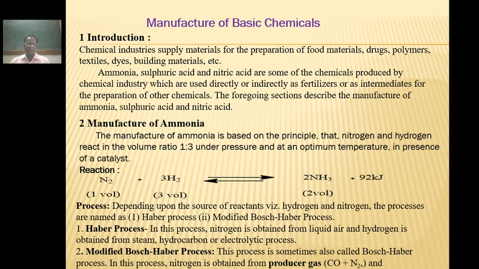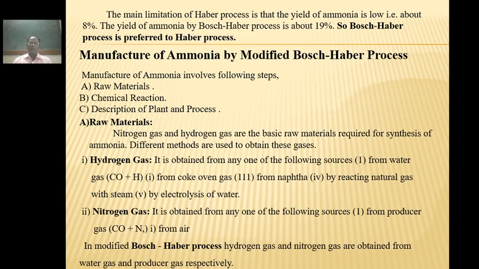In this process, hydrogen is obtained from water gas and nitrogen is obtained from producer gas. The main limitation of the Haber process is that the yield of ammonia is very low, about 8%, while the yield of ammonia by the Bosch-Haber process is about 19%. So the Bosch-Haber process is generally used for the manufacture of ammonia. That's why we have to study only the manufacture of ammonia by the modified Bosch-Haber process.